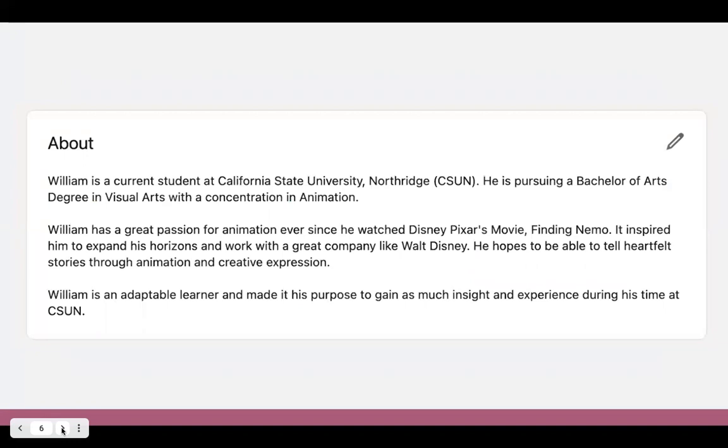Underneath that section, you'll have an About Me section, which is basically just a summary or description of who you are a little bit more, rather than just a name and a title and a face. You want to get into who you actually are a bit more so the employers get to know you, and your colleagues can see this. Like I said, you want to get creative with this.